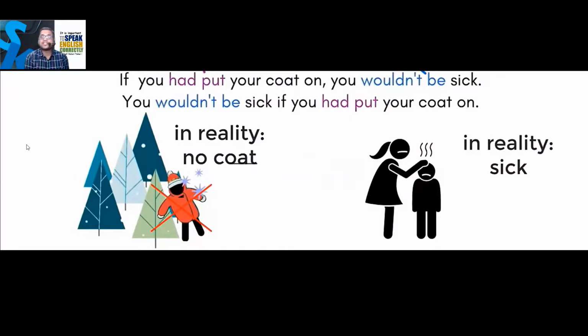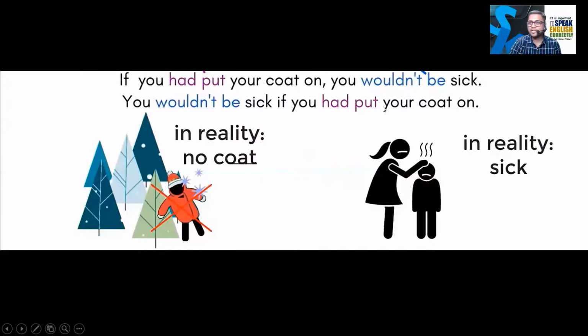So these are the mixed conditional. Okay, so let's go for the next sentence. I'll be showing you one picture and you have to find out what could be the sentence.